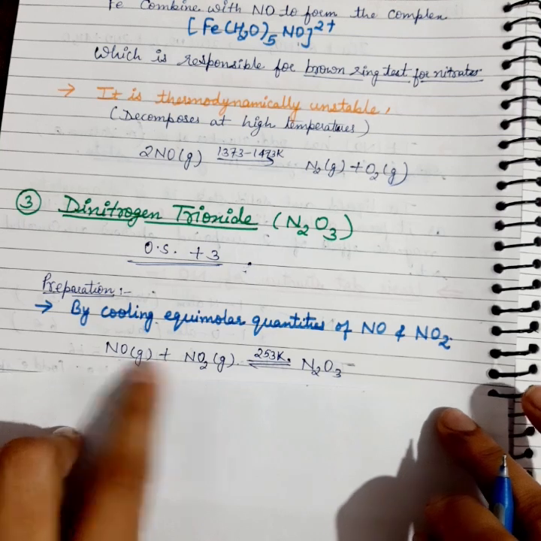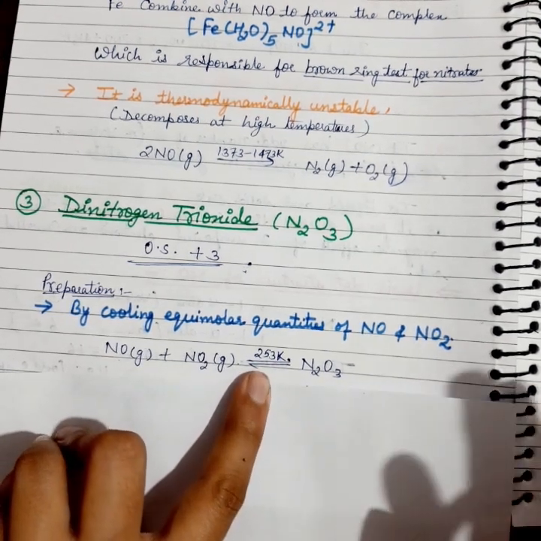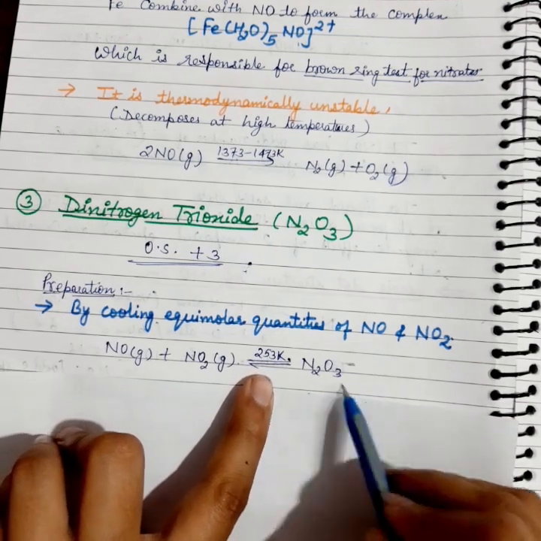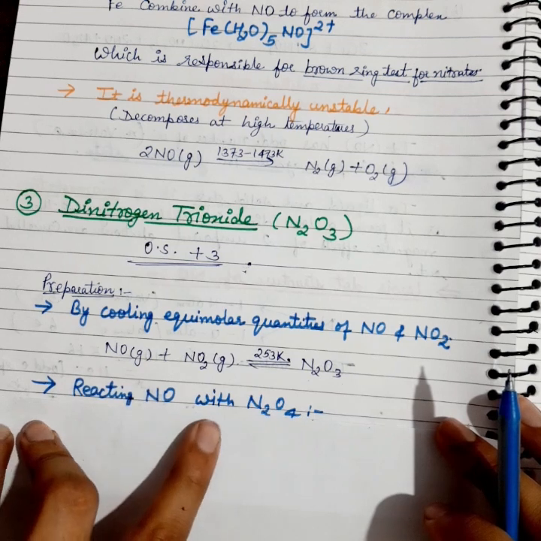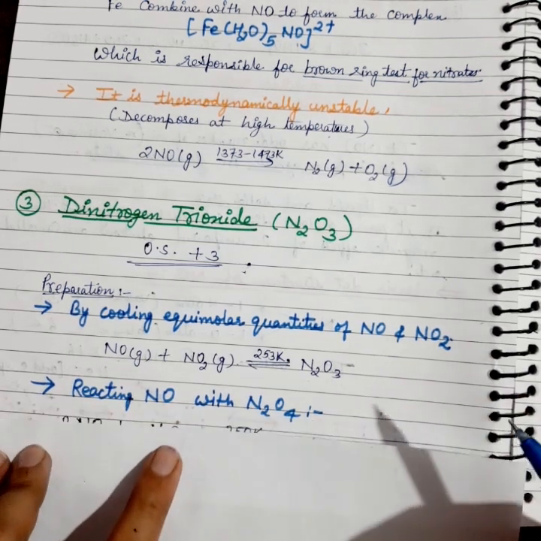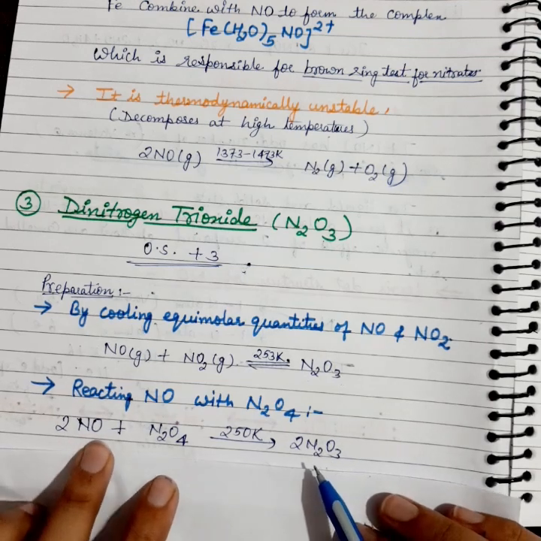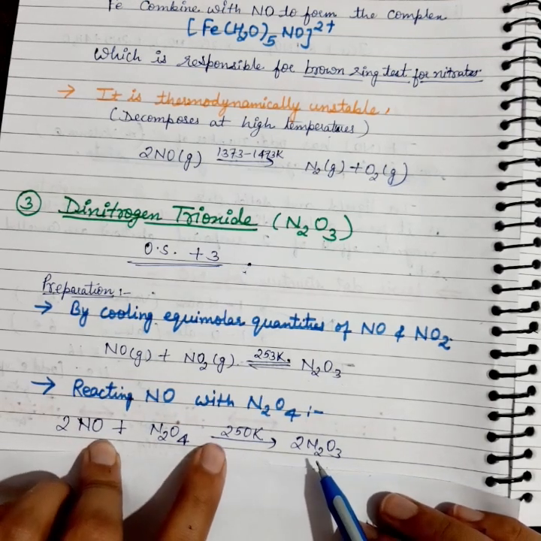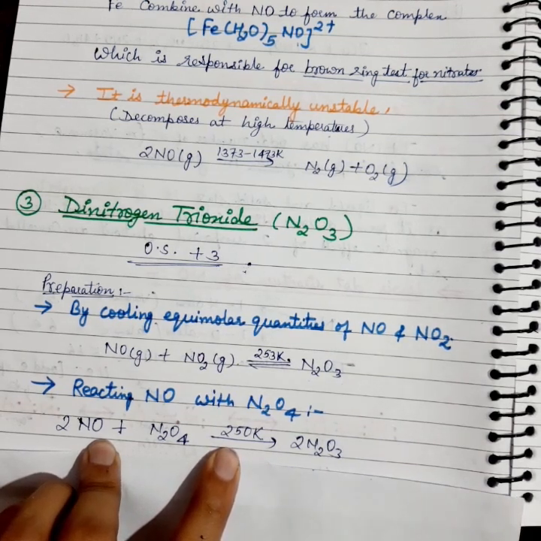So NO combining with NO2 at around 253 Kelvin easily forms N2O3. Again, by reacting NO with N2O4 at 250 Kelvin, we can also form N2O3.